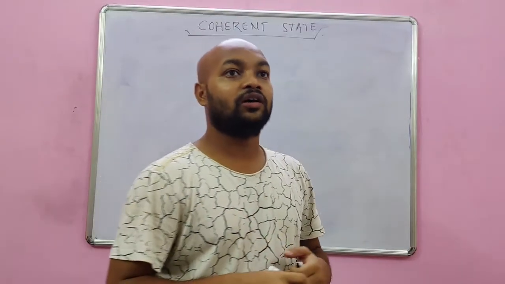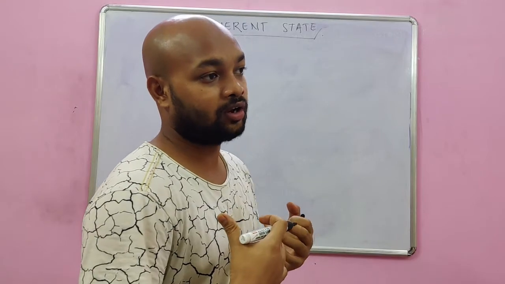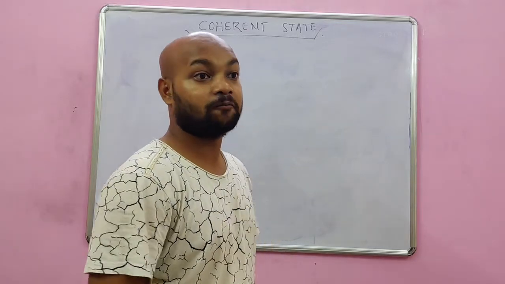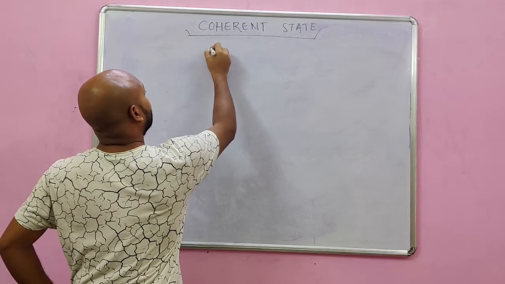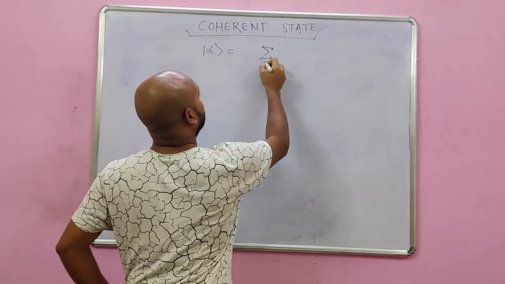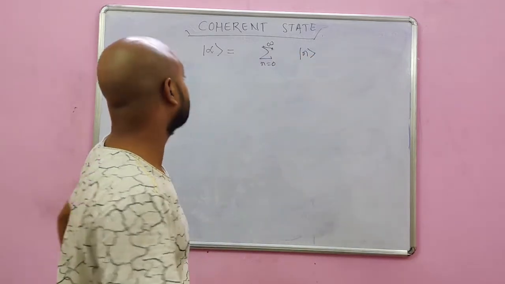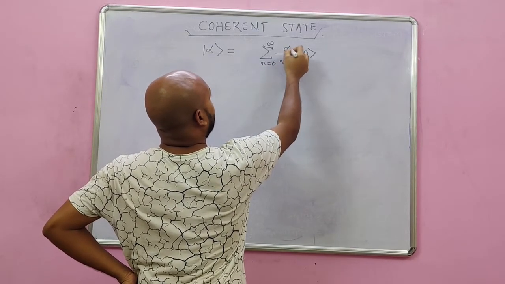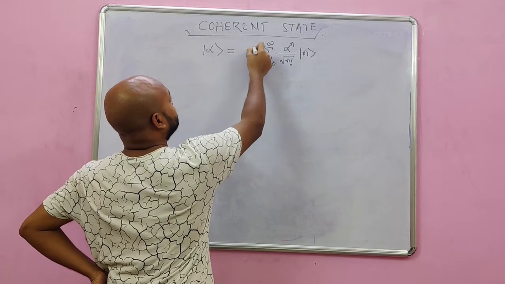Today we will see how a coherent state looks, its formula, and, as it is a quantum state, how the superposition looks, what the normalization constant is, etc. So a coherent state is usually denoted by the ket alpha. It is a superposition of the n photon states with the weightage alpha power n by square root of n factorial, where alpha is a complex number, and then there is a normalization constant here.